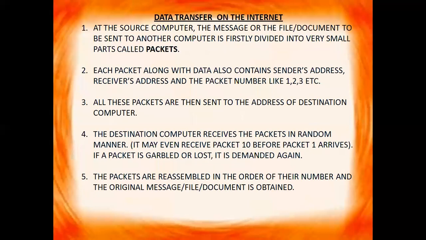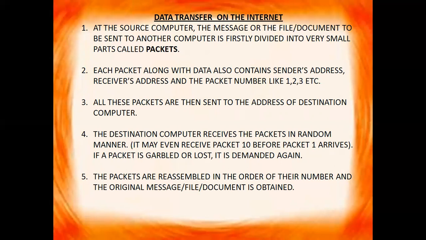Then we have data transfer on the internet. How is the data transferred on the internet? Okay, so at the source computer, the message or the file or the document to be sent to another computer is first divided into very small parts called packets, right?